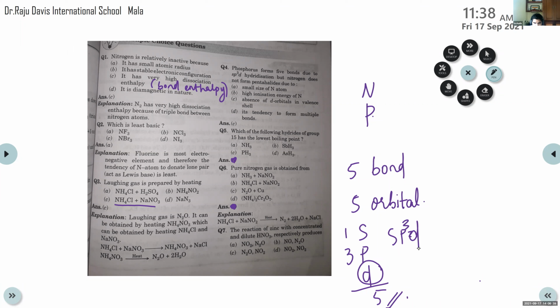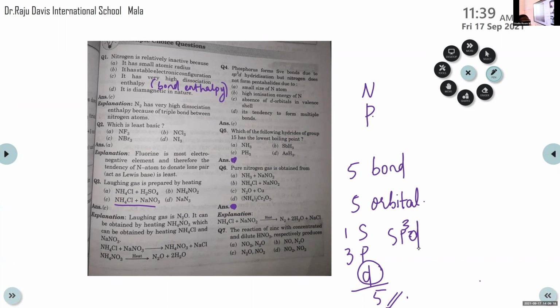Yeah. This one from the chemical properties. Just look at the reactivity towards halogens. In the case of nitrogen, you can see in page number 174. In the case of nitrogen, only NF3 is known to be stable.